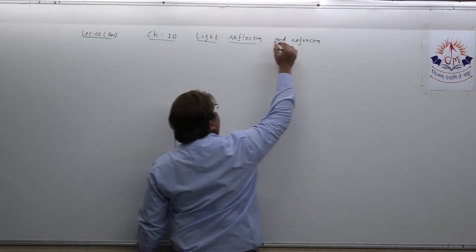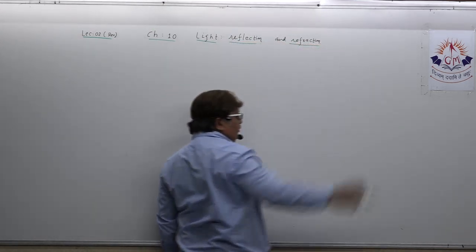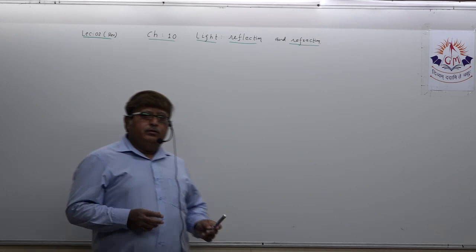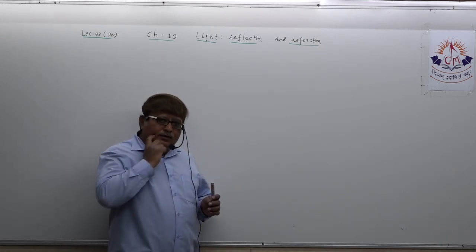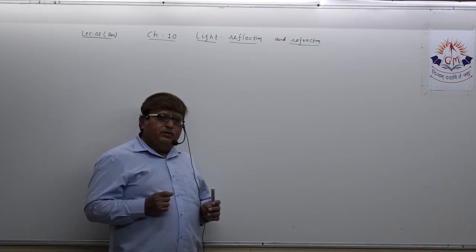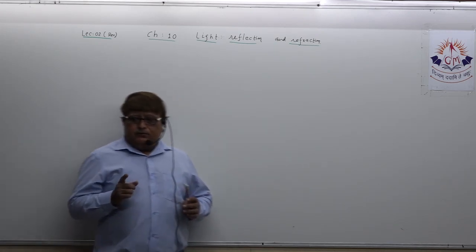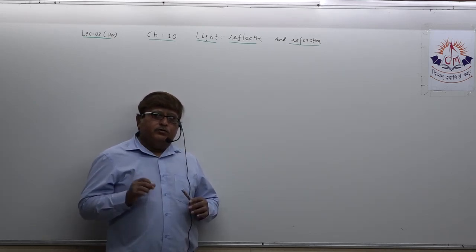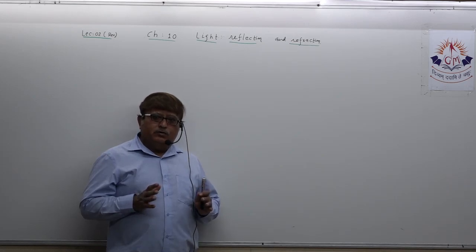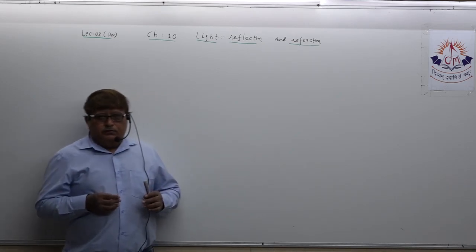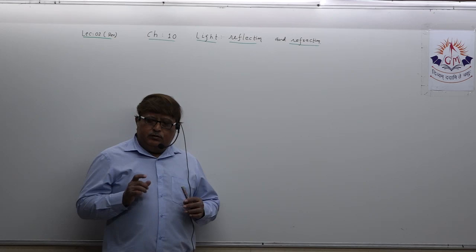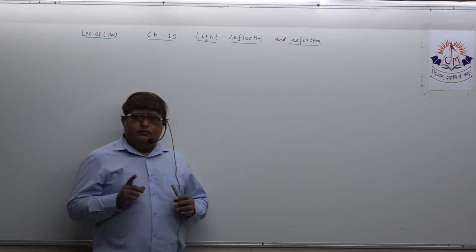What is that law about? As we all know, and remember one thing very clearly, dear students, when you write your second law of refraction, you have to be very sure that the Snell's law, that is the ratio of sine of angle of incidence to the sine of angle of refraction, always remains constant.